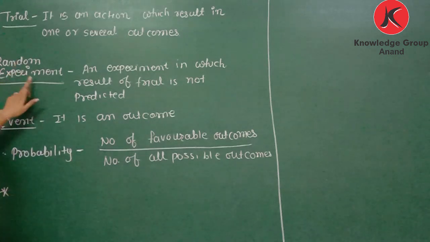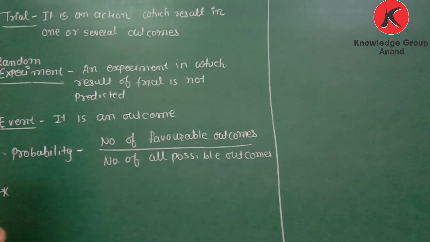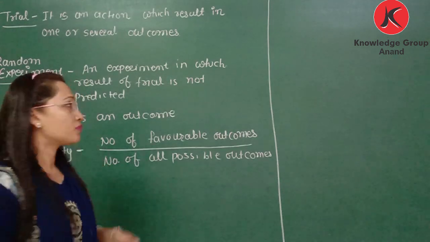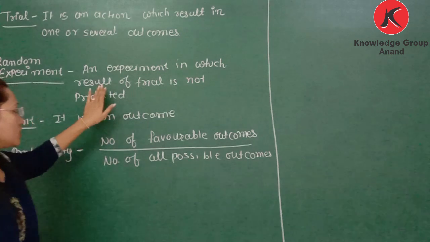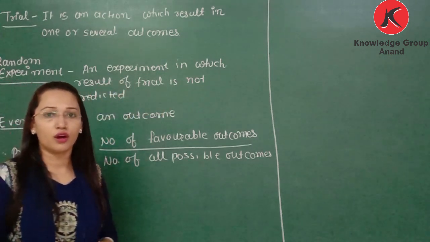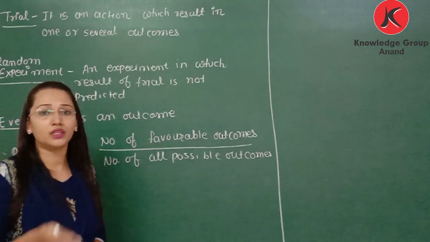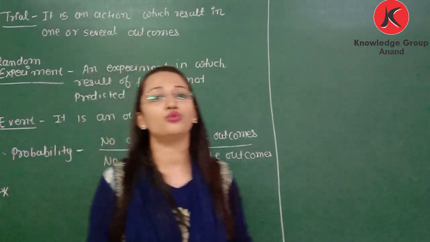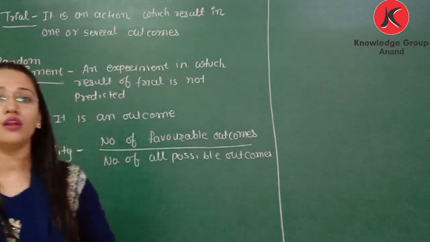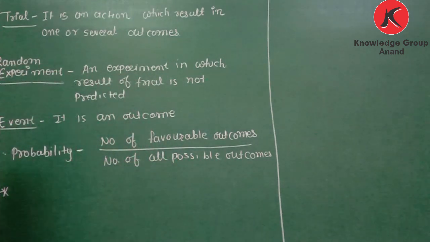Then random experiment. Random experiment means what? The experiment in which the result is not known to us. The experiment in which the result of the trial cannot be predicted. Okay, if I throw a dice, then what number comes on the dice is not known to us. Okay, the result is not known to us. That is called a random experiment.